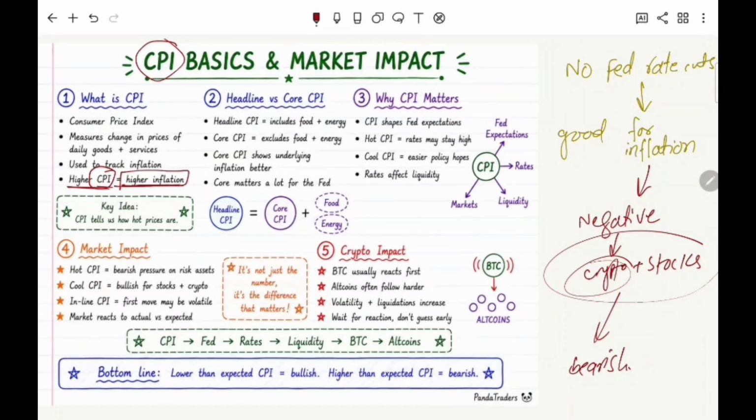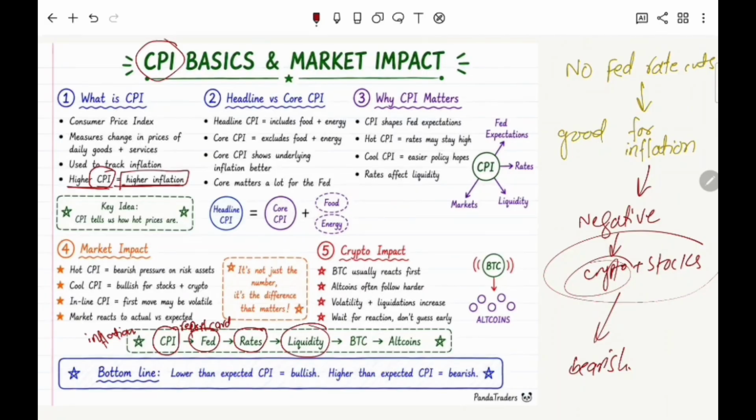That's why I have mentioned that CPI is just a report card. It's just a report card for inflation, right? And then the federal takes a decision about the rate cuts. If there is news about a rate cut, it means that interest rates will be lower, people will have more money, there will be more liquidity.